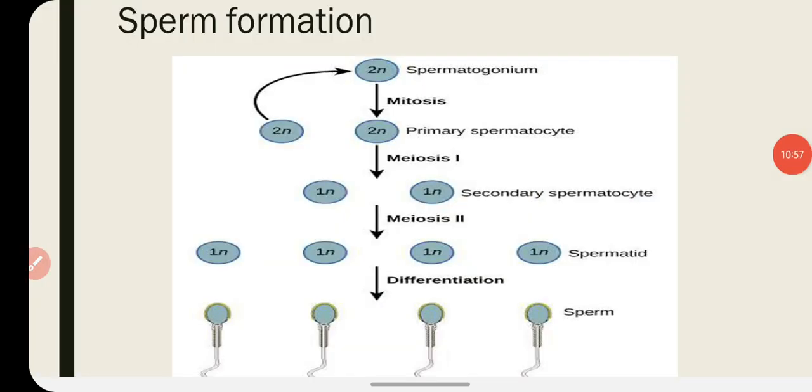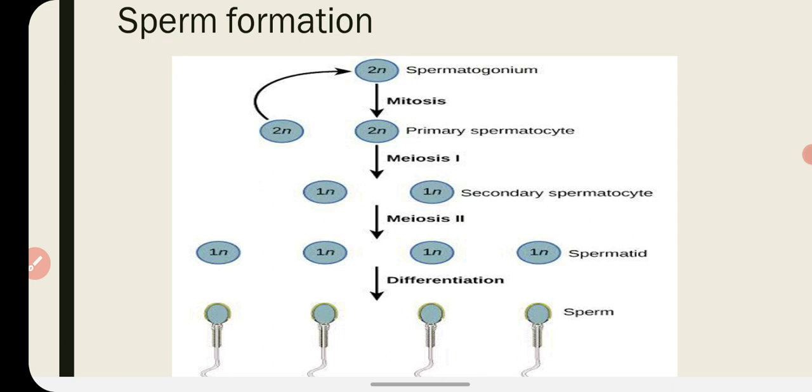In this diagram you can see how the sperms form. So first of all, the cells which are present in the seminiferous tubules inside the testis are called spermatogonium. The spermatogonium are the mother cells by which the sperms are formed.